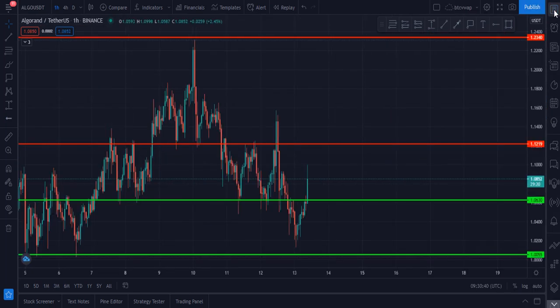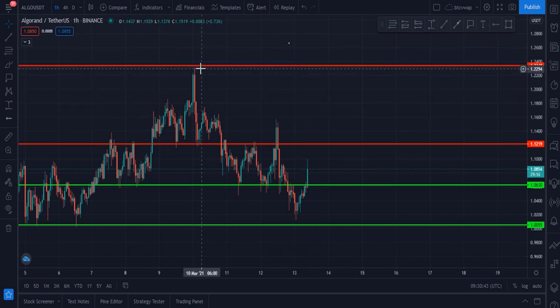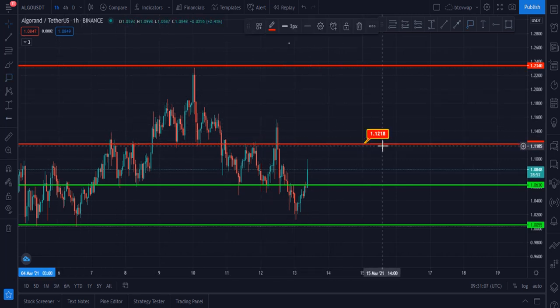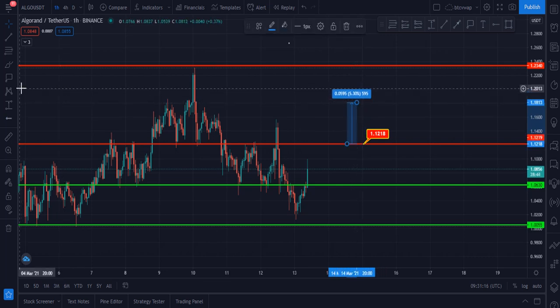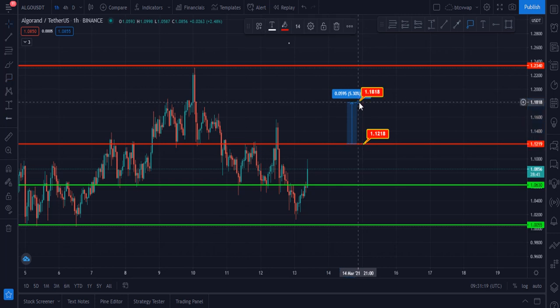My next chart is Algorand. Algorand was rejected from this zone, $1.23, and after that price went down to 0.01. Now it is at $1.08 and trying to hold this support zone. Our first target will be this zone. Our second target for the Algorand is this. These are two targets for the Algorand right now.